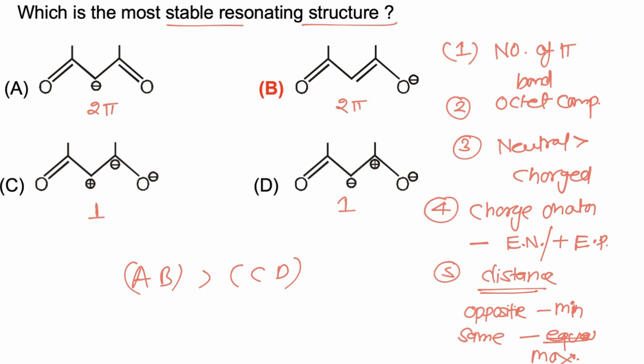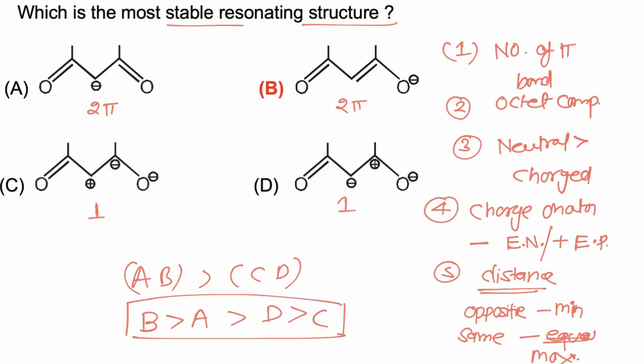Now from A and B, A is having negative charge on carbon while B is having negative charge on oxygen, and negative charge is more stable on a more electronegative atom. So B is more stable than A. Now if we compare C and D, in C same charges are present in adjacent positions, and if similar charges are present at adjacent positions, then this resonating structure will be least stable. So the correct sequence is B, A, D, C. So the most stable resonating structure is B, and hence the correct answer is B.